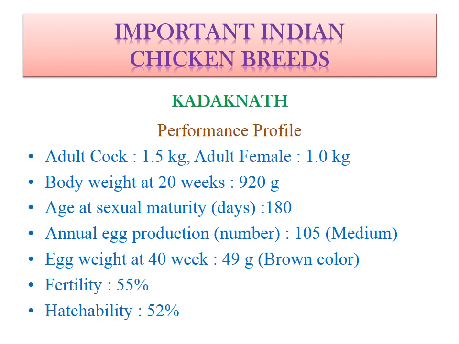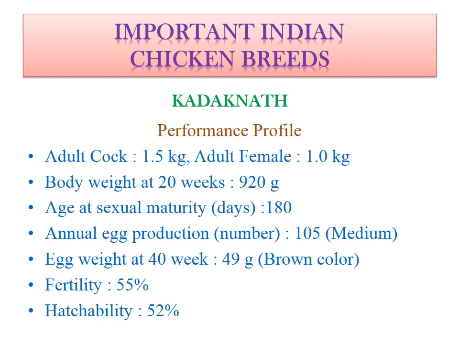Regarding performance profile, adult cock weighs 1.5 kg and female 1 kg only. Body weight at 20 weeks is 920 grams. Age at sexual maturity is 180 days. Annual egg production is 105 in numbers, which is considered medium layers. Egg weight at 40 weeks will be 49 grams, and egg shell color will be brownish. Fertility is very low, 55%, and the hatchability of the fertile eggs is also very low, 52%.